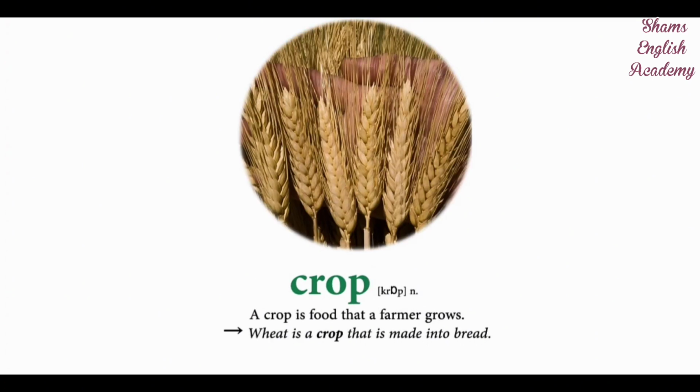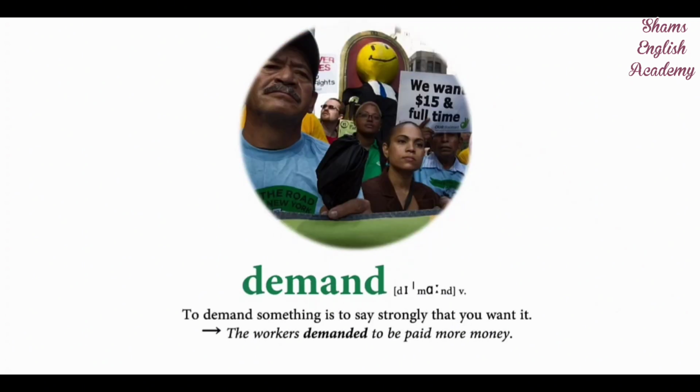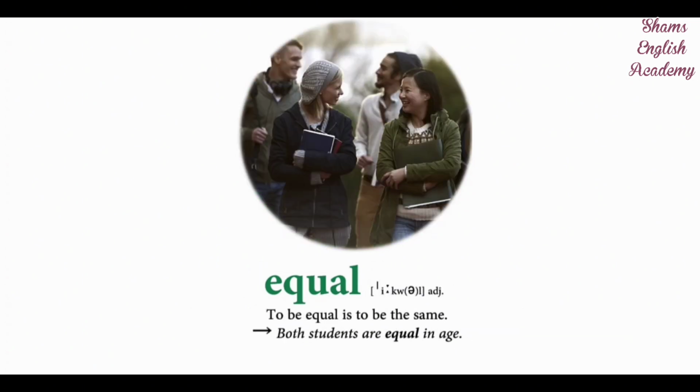Crop. A crop is food that a farmer grows. Wheat is a crop that is made into bread. Demand. To demand something is to say strongly that you want it. The workers demanded to be paid more money. Equal. To be equal is to be the same. Both students are equal in age.